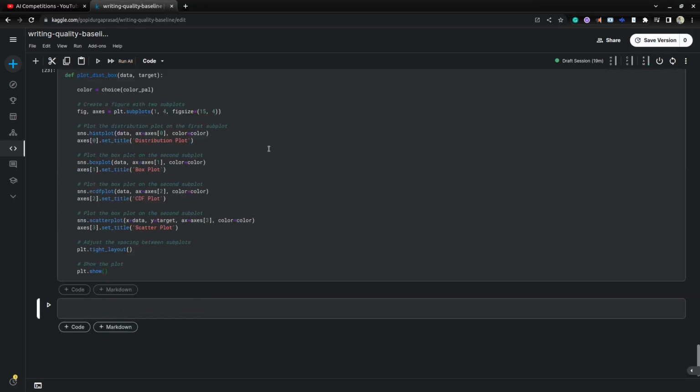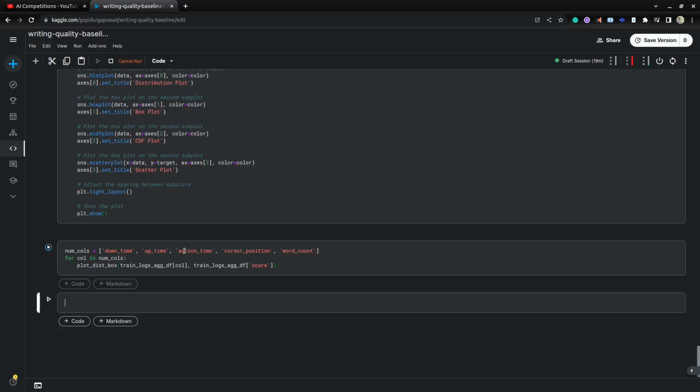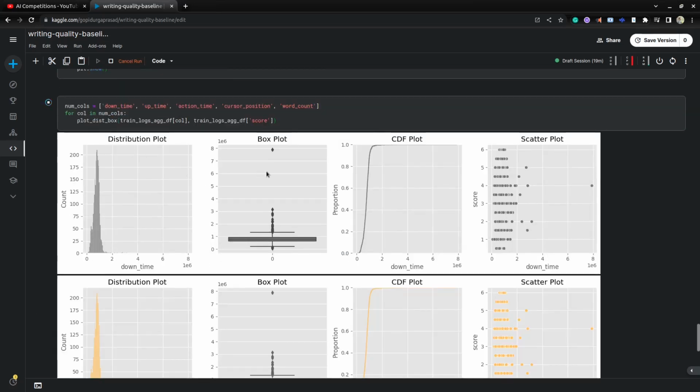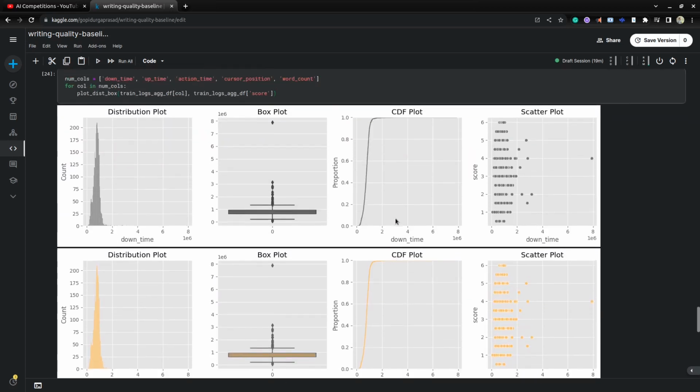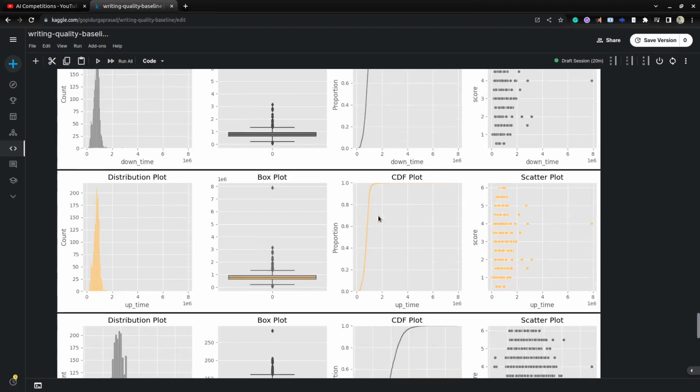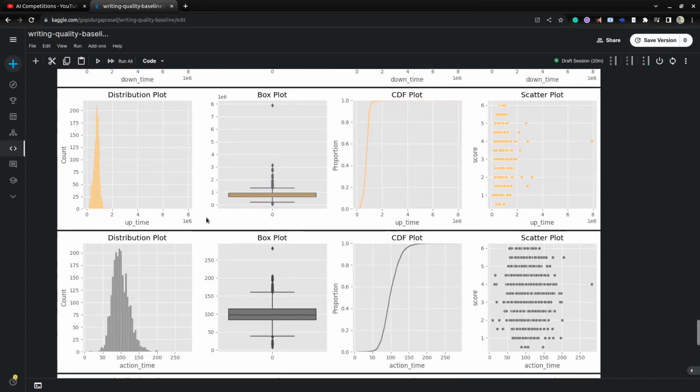Here I am using one function, so for each numerical feature you will get the distribution plots. If you run this function, we can get distribution plots for each feature. Most of the downtimes are between 0 and 2, and here you can observe the downtime versus score scatter plot, the box plot and the CDF, the cumulative distribution. The uptime is also mostly between 0 and 2, and there's not much relation between uptime and the score.